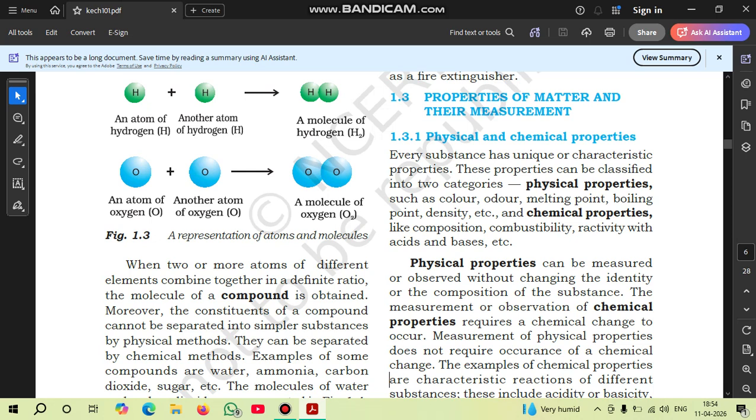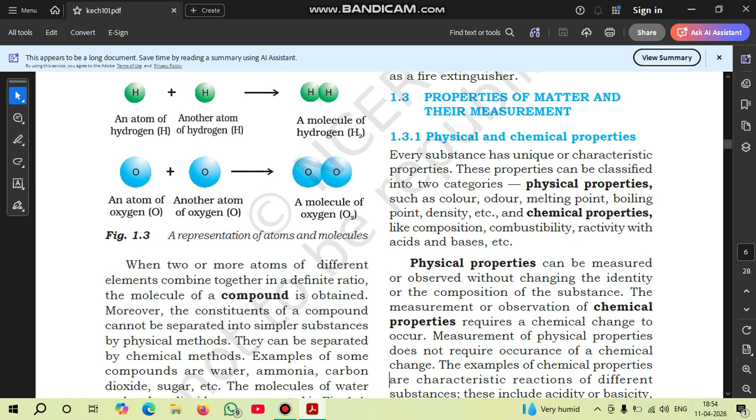Measurement of physical properties does not require occurrence of chemical change. Physical properties don't require any chemical changes, such as acids and bases or any other component which cannot be visible. Physical properties can be visible in physical change.